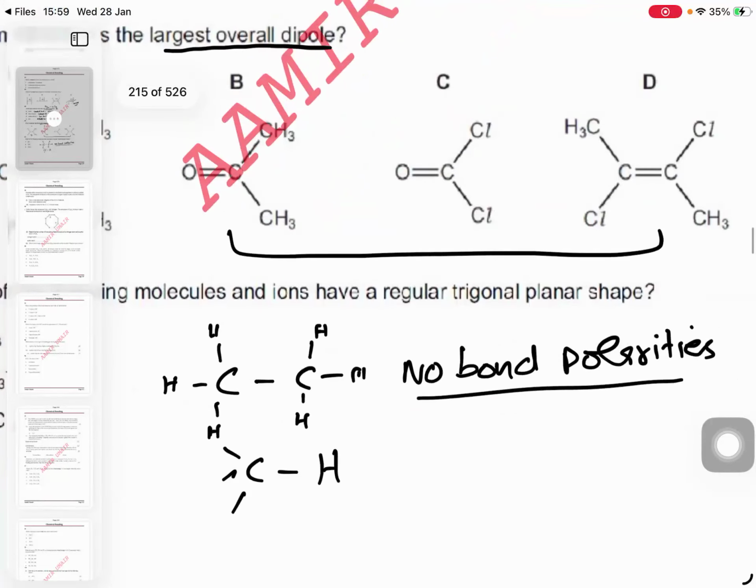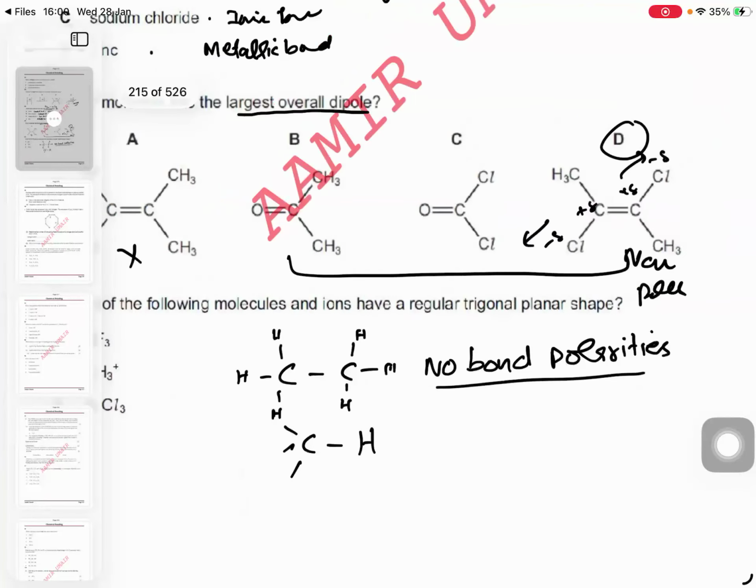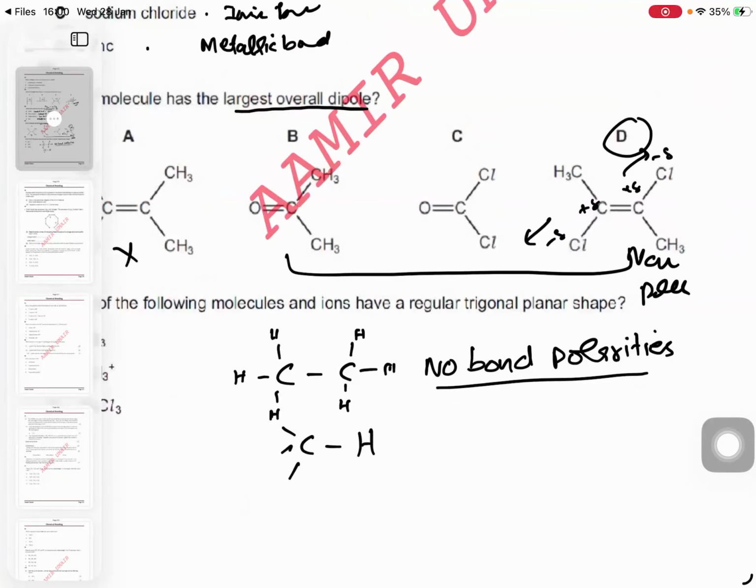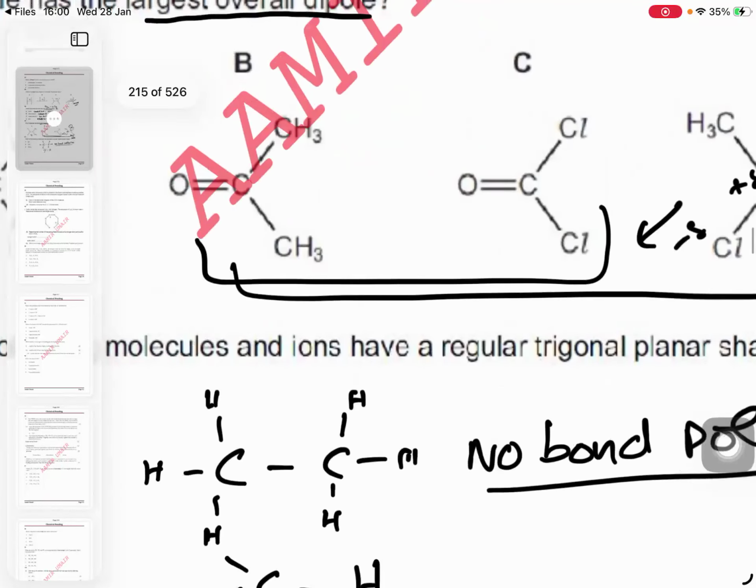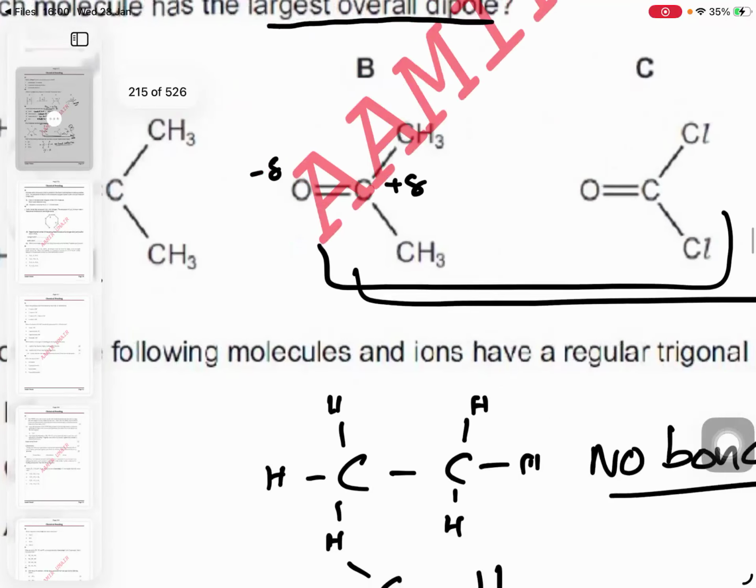In D, this is negative, this is positive, but they cancel out each other. Again, it's non-polar. So D and A are non-polar. We are left with these two. Yes, answer is B. Because the bond polarity here, the reason is this.